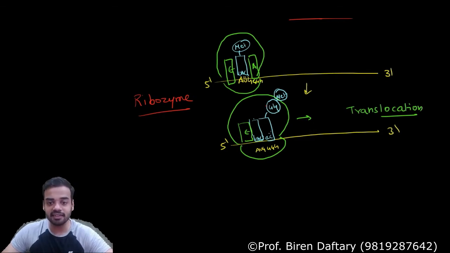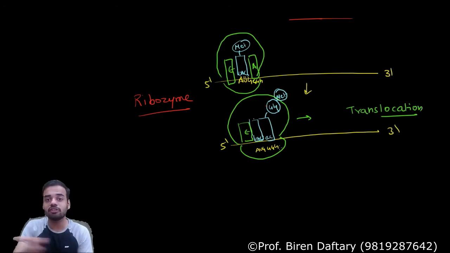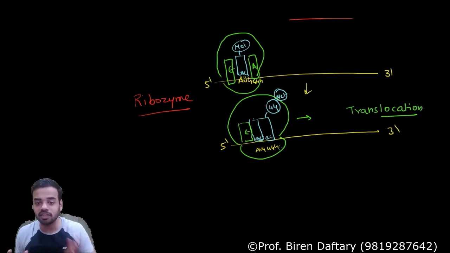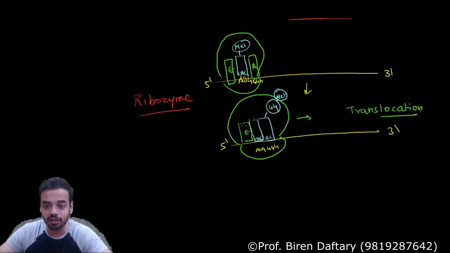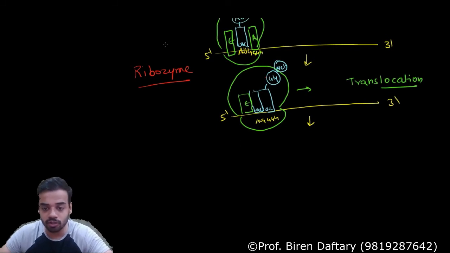This tRNA which has got these two amino acids will get shifted to the P site, and your A site will become empty. Are you clear why? Because this ribosome is going to shift one codon to the right, or towards the 3' end. So now if after translocation I want to draw the diagram, how should I draw it? I will try to make a bigger diagram so that you understand.